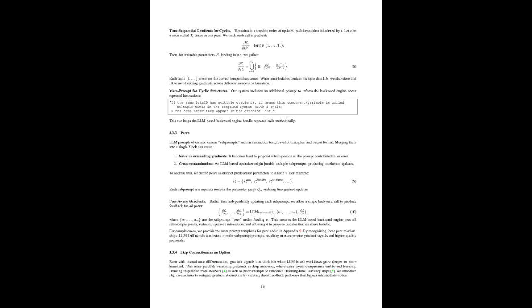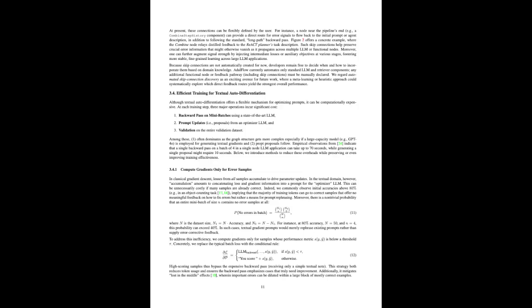But how do those textual gradients help us get to that lower loss? Think of it like this. You make a small change to a prompt, like adding a word or rephrasing a sentence. That change ripples through the entire workflow, ultimately affecting the final answer and therefore the loss. Textual gradients capture how much that tiny change in the prompt influenced the loss. It's like a sensitivity analysis for language. Okay, so we're measuring how sensitive the system is to changes in the prompts, but we still need to figure out what changes to actually...